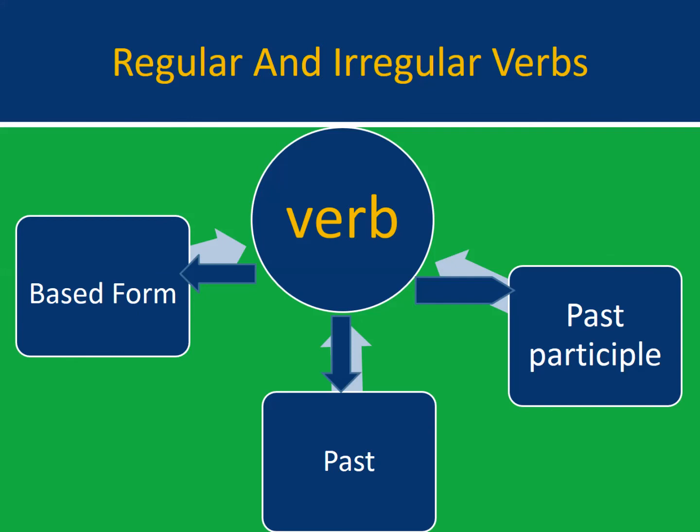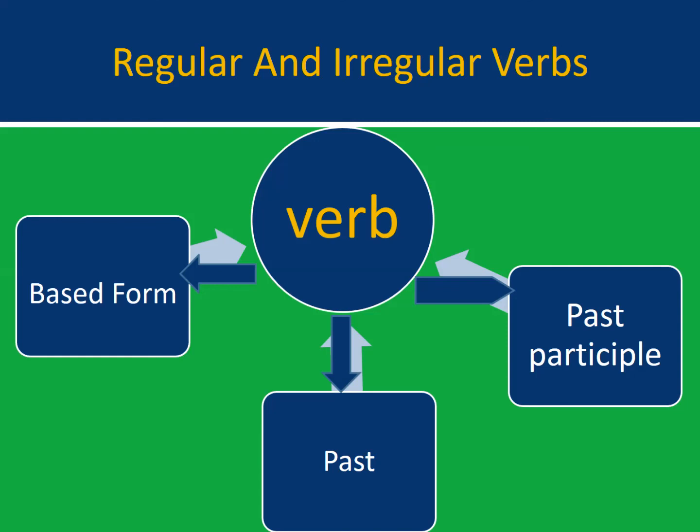Children, remember we have learned about what verbs are. Verbs are action words, or the words which show actions. Verbs have different forms, and those forms are based on different rules and are divided into two types, regular and irregular.